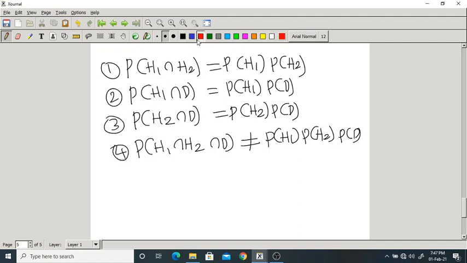By looking at all these, what can you say? They are not satisfying all four equations. That's why H1, H2 and D are not independent.